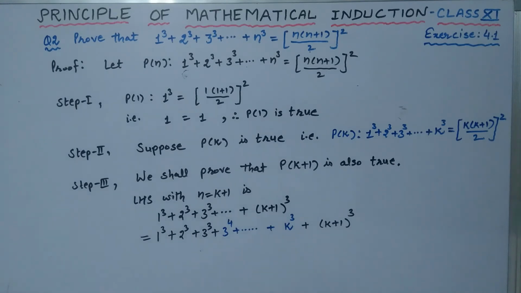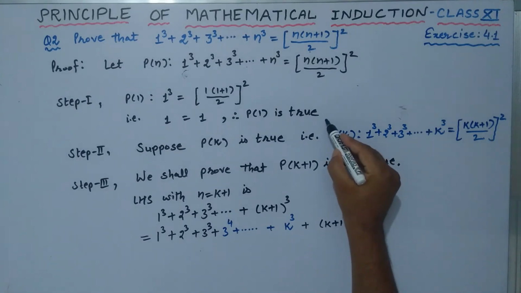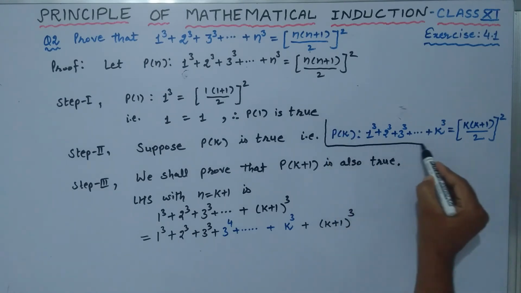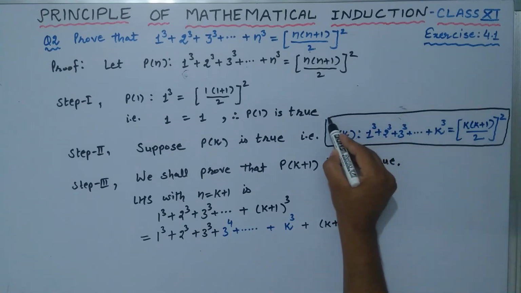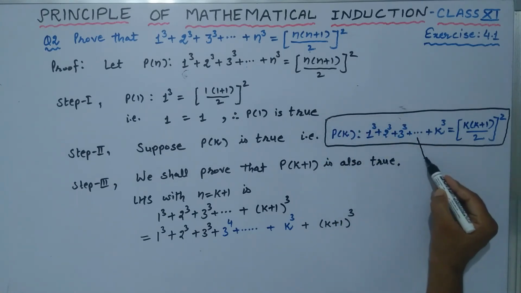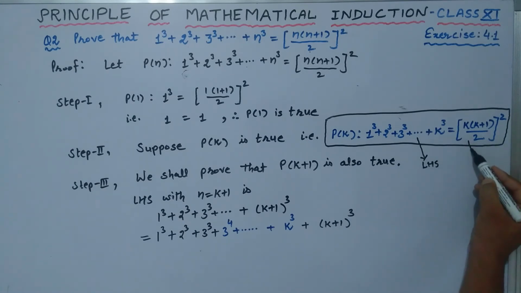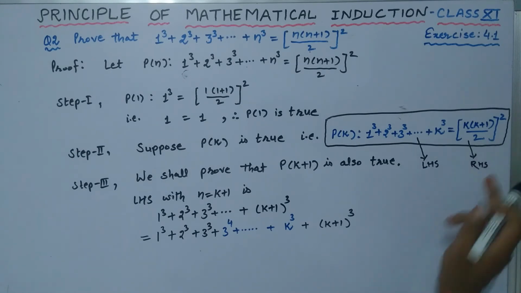Now we know, in statement two we have supposed this to be true, that is, this is the left hand side and this is the right hand side, both are equal.